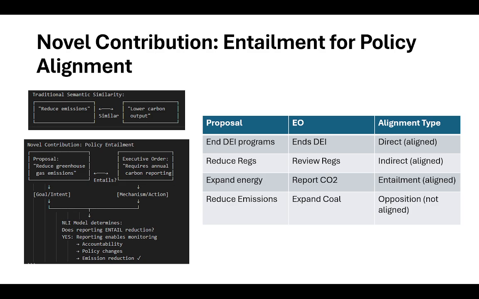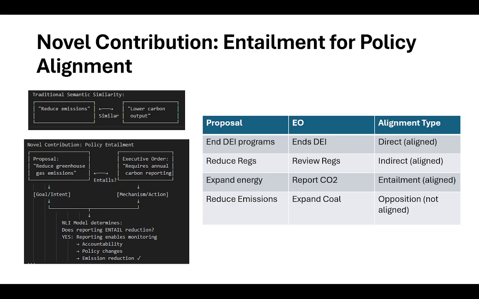Here are some examples. The proposal to reduce greenhouse gas emissions and the executive order to require annual carbon reporting. This is just an example. But the natural language inference model can figure out if reporting logically follows from reduction, or the other way around.